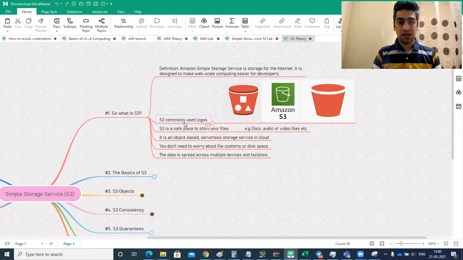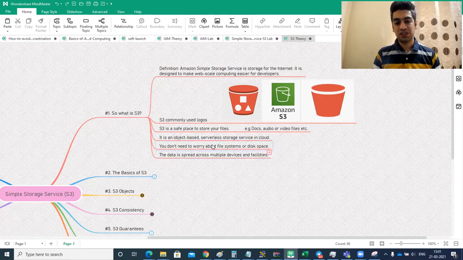These are the commonly used logos for S3, and there are many, but these are a few samples that I've shown. S3 is a safe place to store your files, for example, your documents, audio, or videos. It's an object-based, serverless storage service in the cloud. You don't need to worry about file systems or disk space. The data is spread across multiple devices and facilities.